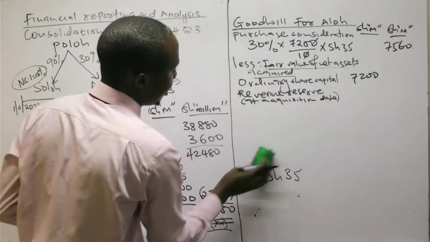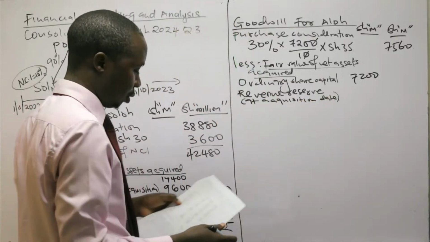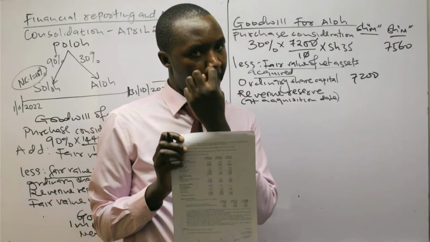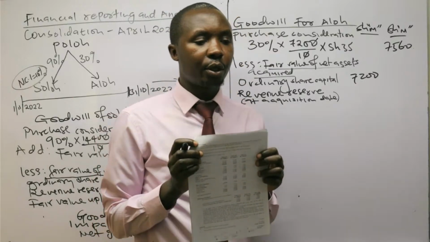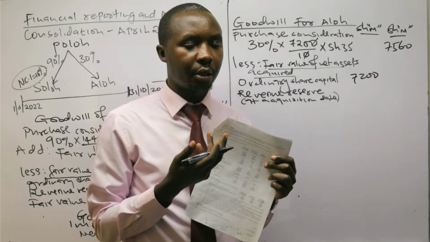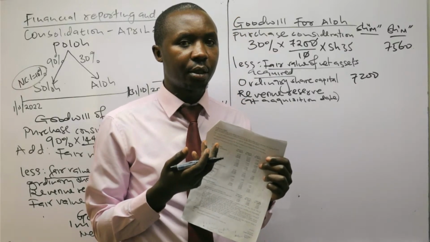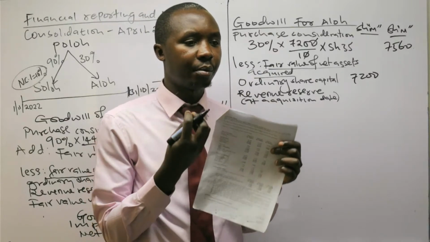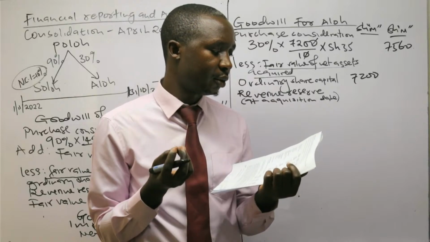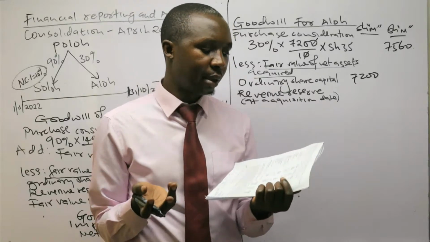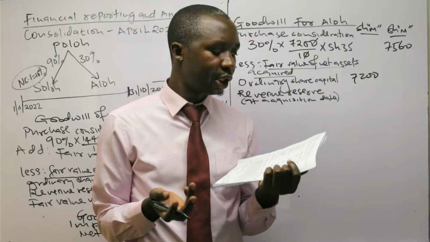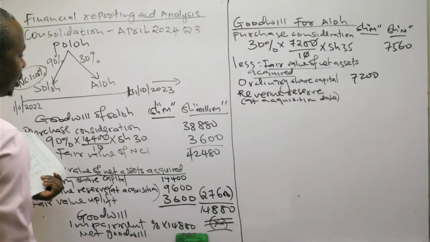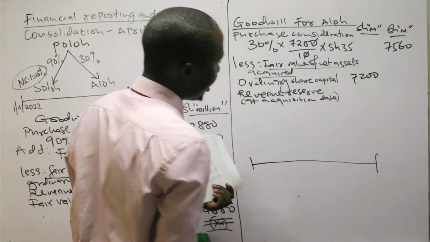If you go back to the question and check whether you are provided with the revenue reserve at the time Allo was acquired, on 1st May 2023, they never mentioned the revenue reserve at acquisition date. But for Soro, they gave us the 9,600. So this one, we need to do an analysis.